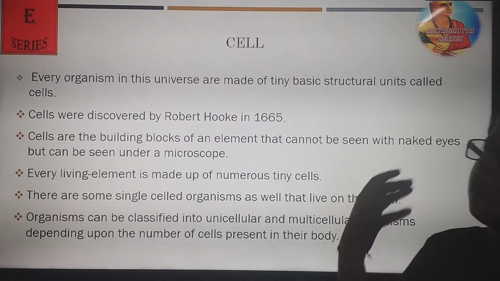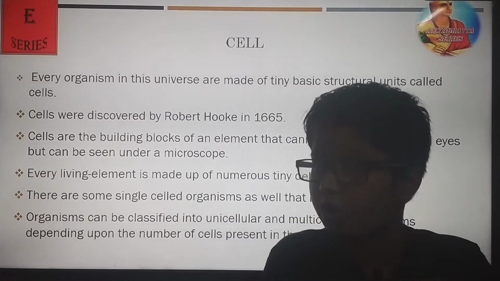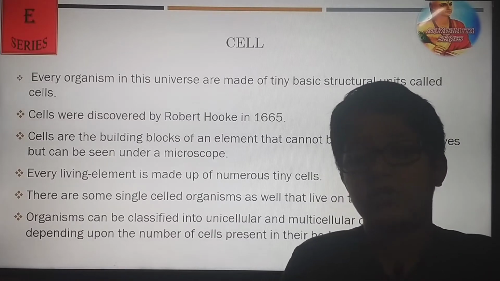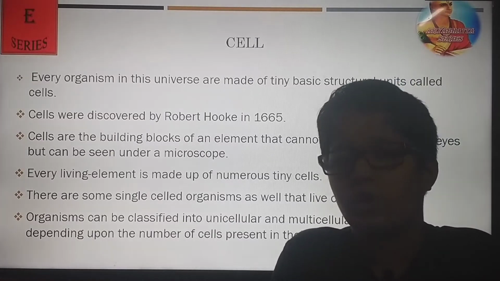Now, cells were discovered by Robert Hooke in 1665, and are categorized as the building blocks of life.